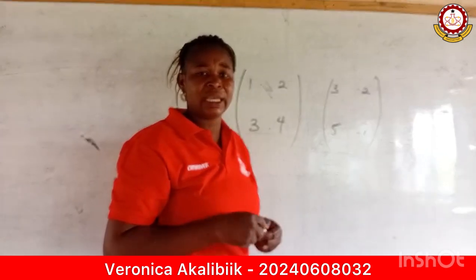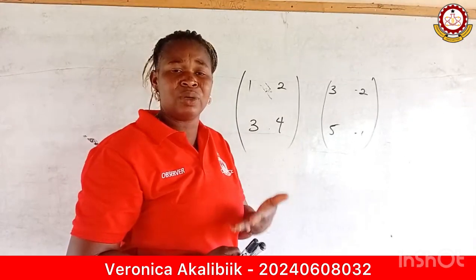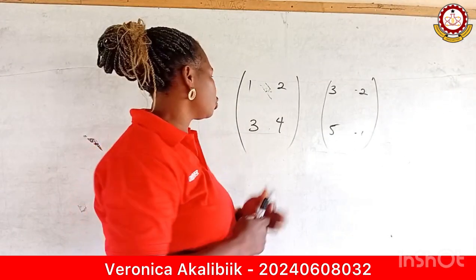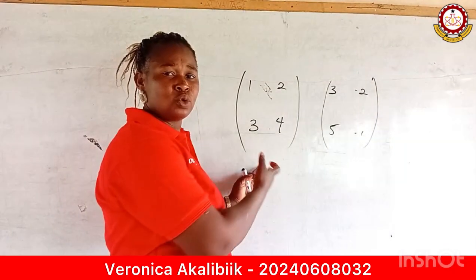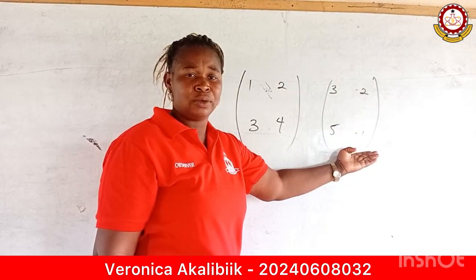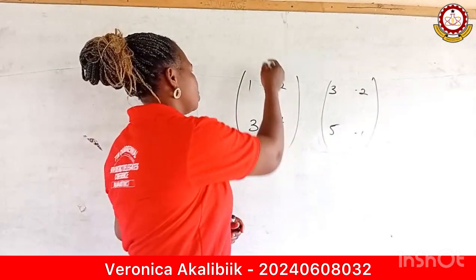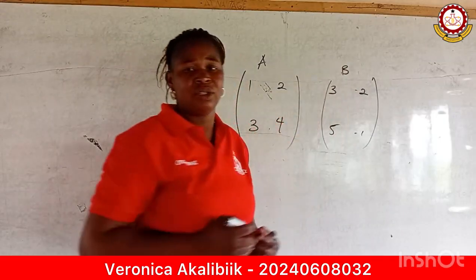You realize that they are of the same size, not necessarily the same elements. I call this matrix a 2 by 2 matrix, and I also call this matrix a 2 by 2. So I can say my first one is matrix A, and my second is matrix B.